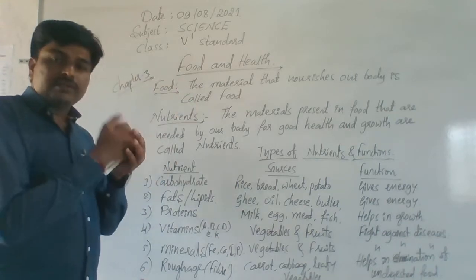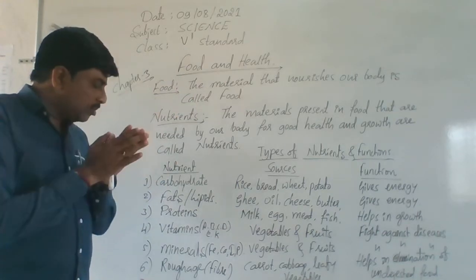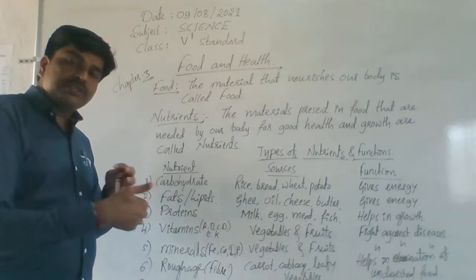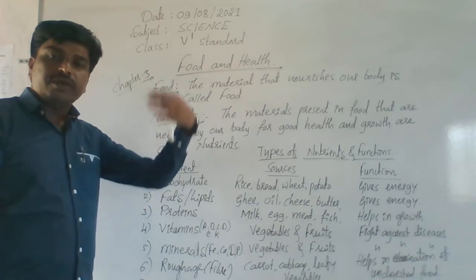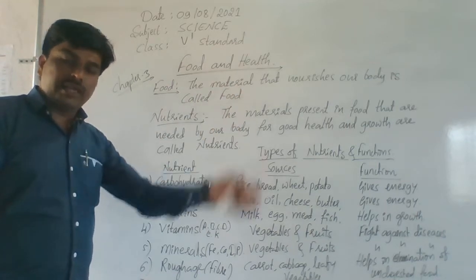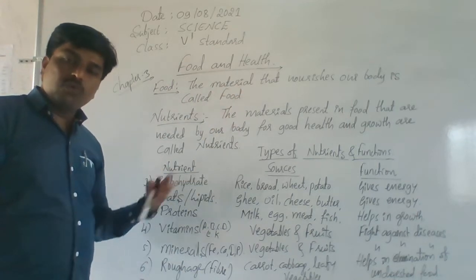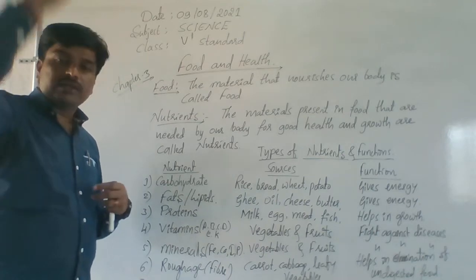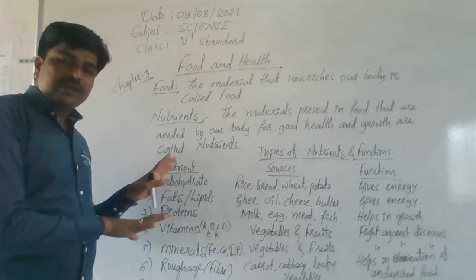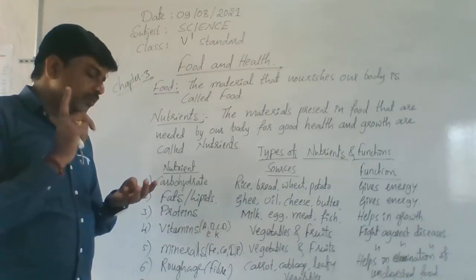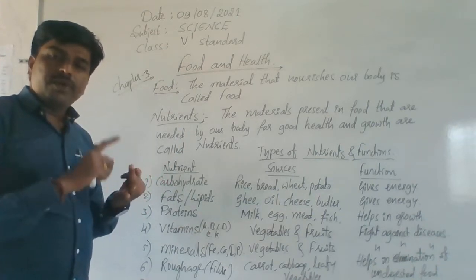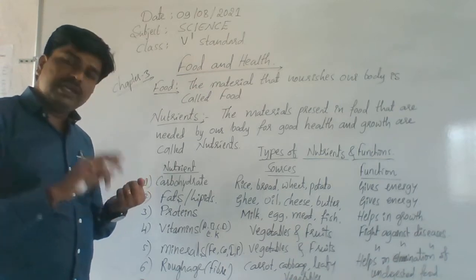But in the higher classes, you will learn about the main functions and sources of each vitamin. Understand? In this time, just know that six types are there: A, B, C, D, E, and K.